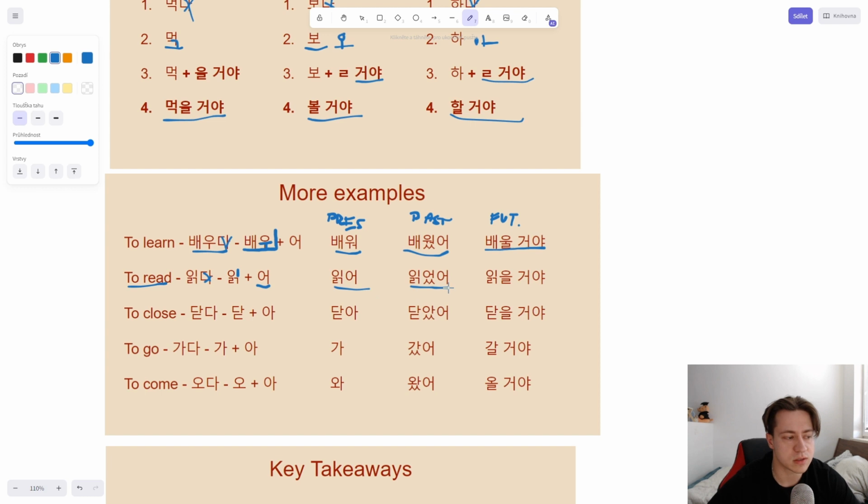Past tense, ergoso. Future tense, does this syllable end with a vowel? No, it does not. There are two more consonants after the vowel, right? So we need to add koya, and we have irger koya. Right? Stay with me, guys. Bear with me. It's not that hard. You just need to practice this.